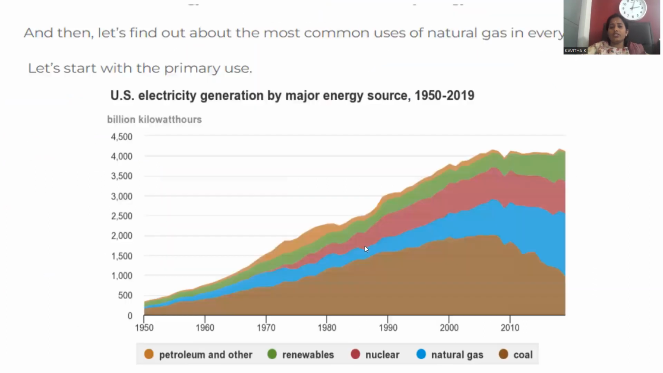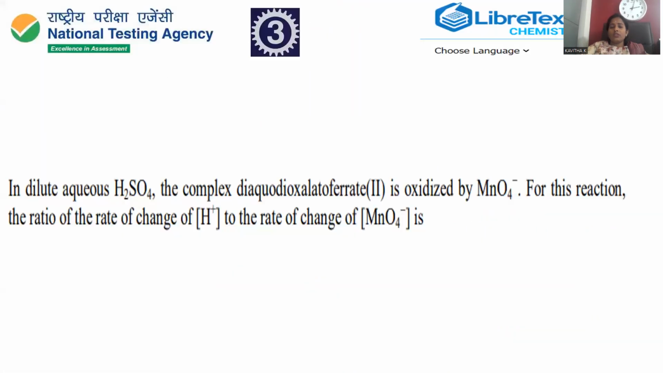Let's go with question number 3. Question number 3 is collected from the JEE Advanced 2015 paper 2 question paper, conducted by the National Testing Agency. Let me go with the question. In dilute aqueous sulfuric acid, the complex diaquodioxalatoferrate(II) is oxidized by MnO4 minus, which is called the permanganate anion. For this reaction, the ratio of the rate of change of H plus to the rate of change of MnO4 minus is, right?